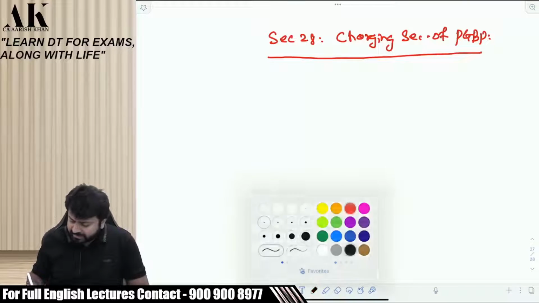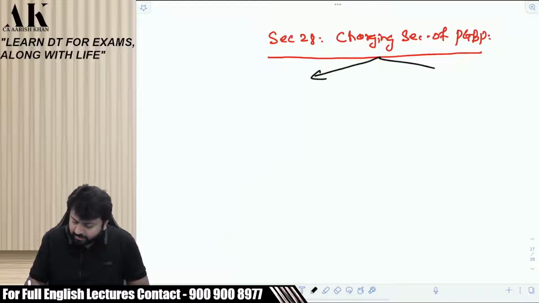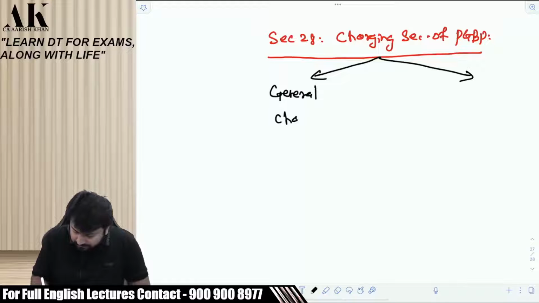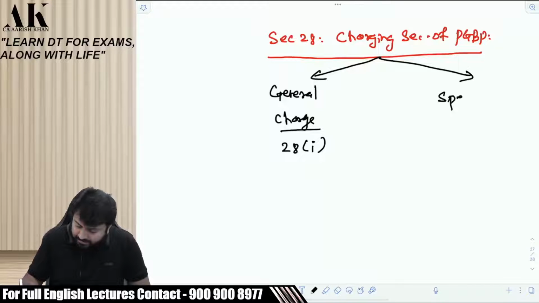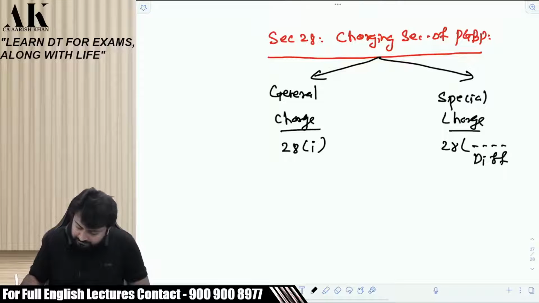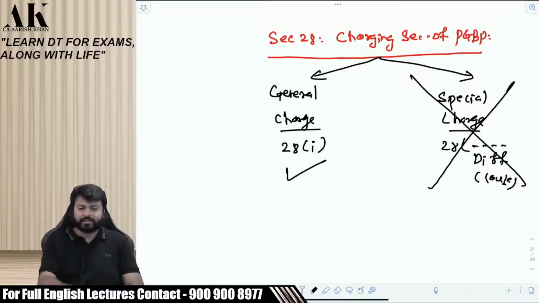There are two types of charging section in this chapter. Pay attention to the board. One is the general charge, which is given in 28 clause 1. And then there are certain special charges, which are given in 28 different clauses. We are not interested in these now. Today we are only interested in this general clause.